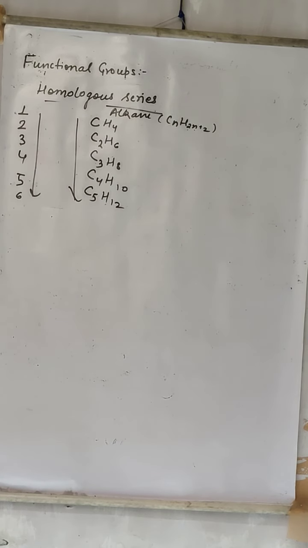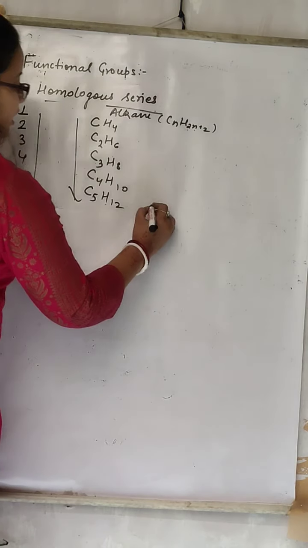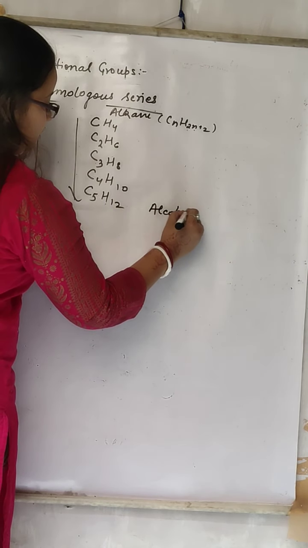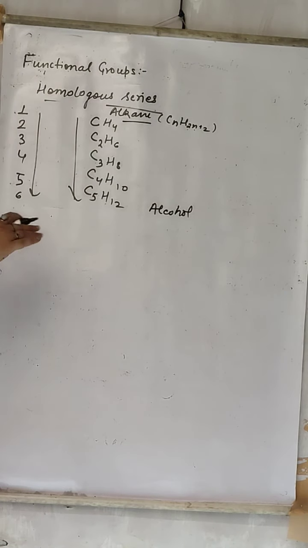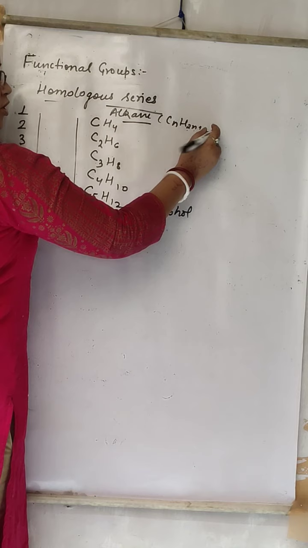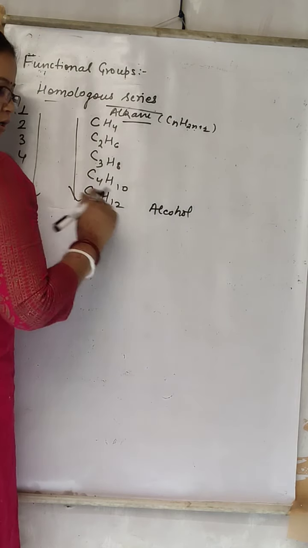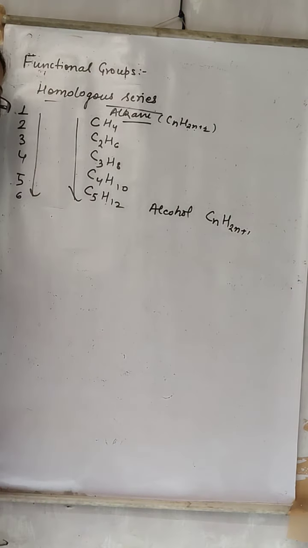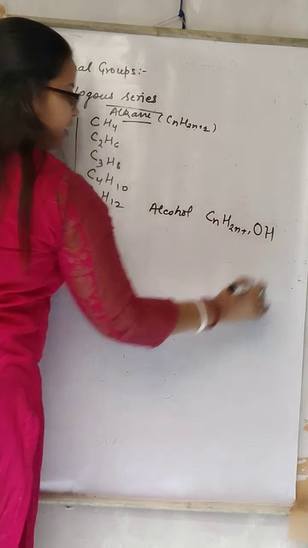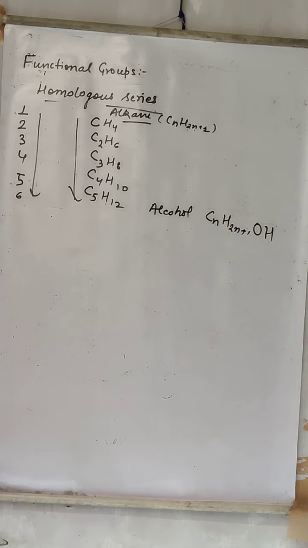So each and every functional group is having its own homologous series. Suppose we want alcohol series. So always remember, in alkane only something will come and add. Suppose in alkane we add alcohol. When will alcohol add in alkane? When a hydrogen atom is removed here. When hydrogen atom is removed, then formula will be CnH2n plus 1. Alcohol, so here OH will be added. Then that particular compound will be stable.